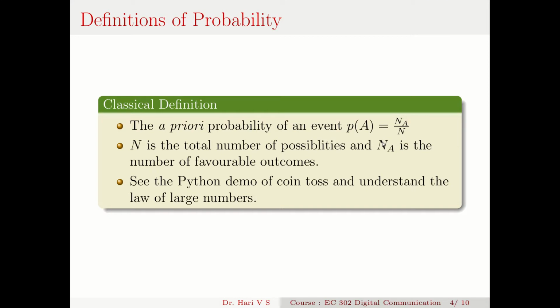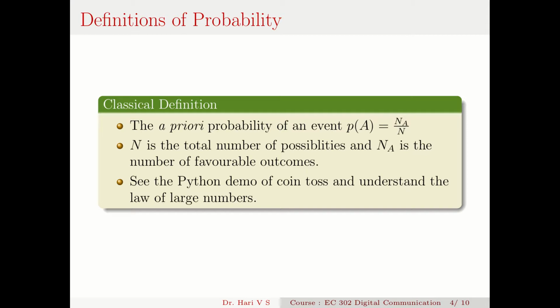Okay, but I have a problem. If you talk about a coin toss, I have two cases: either a head or a tail. So what is the probability of getting a head? The favorable case is 1 because there is only one head, and the total number of cases is 2. You can divide 1 by 2.